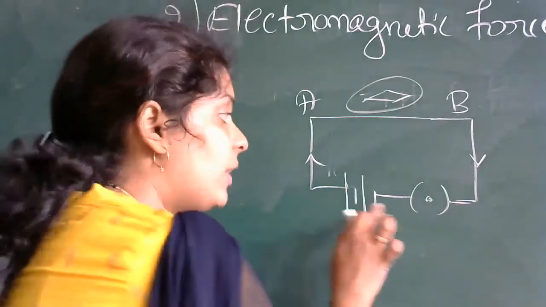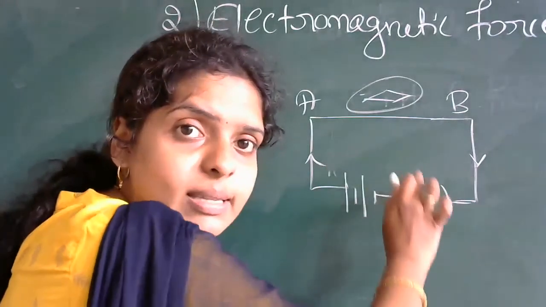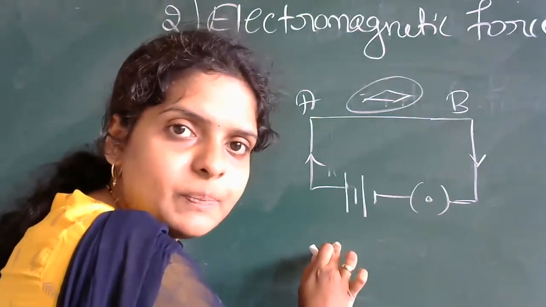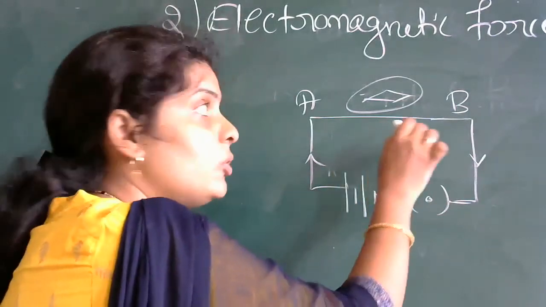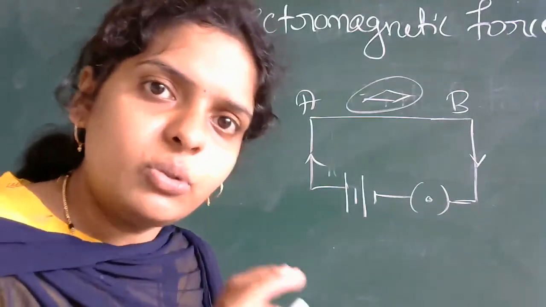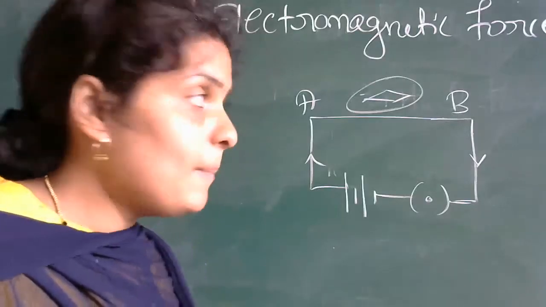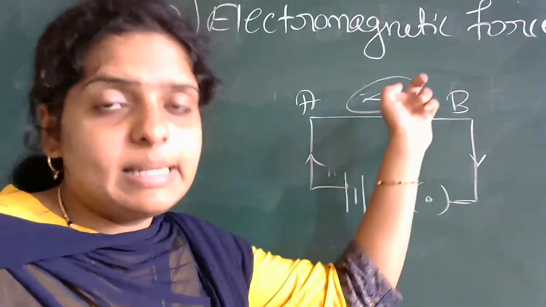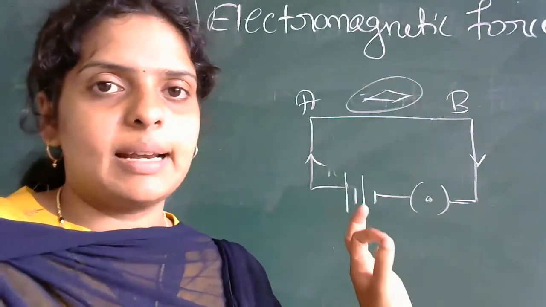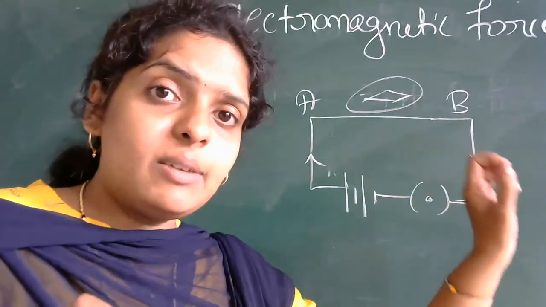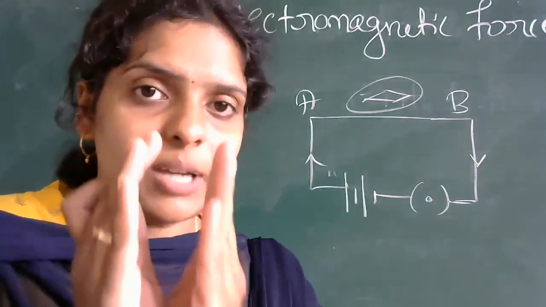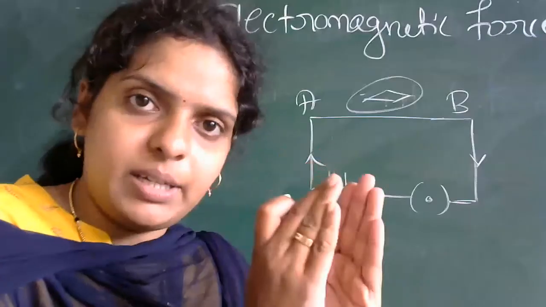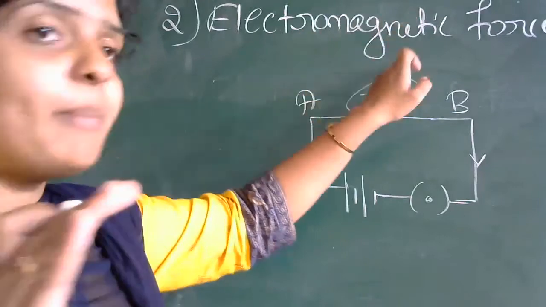When current is passing through this circuit, the charges are in motion. The charges will give you current. In the same way, this current will produce a magnetic field. The force between the charge and the magnetic field is known as electromagnetic force.